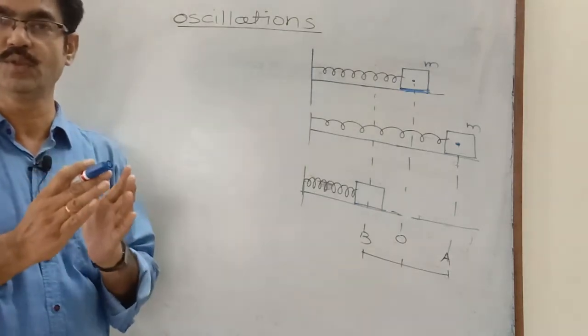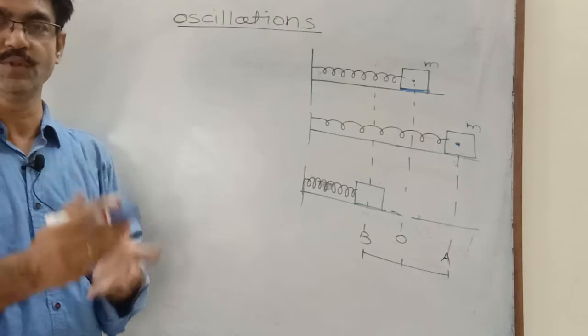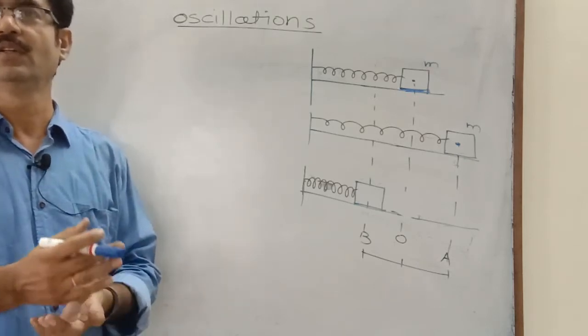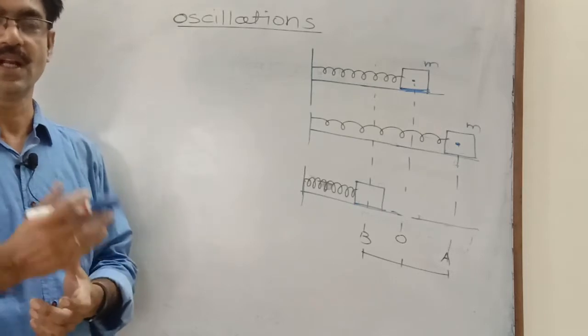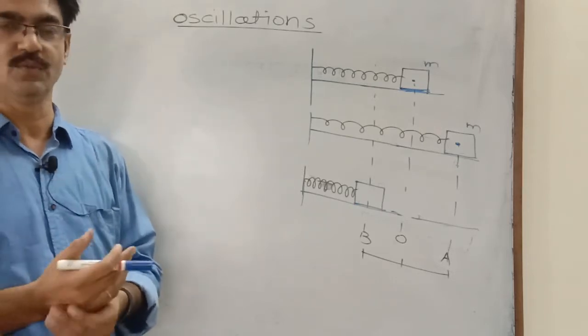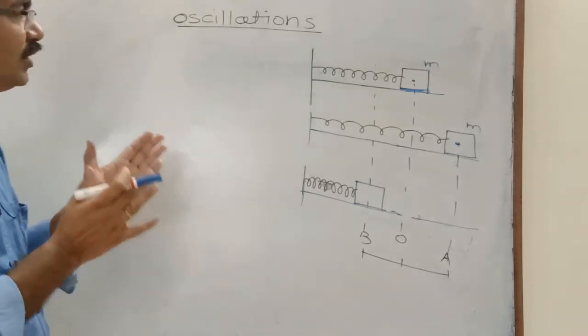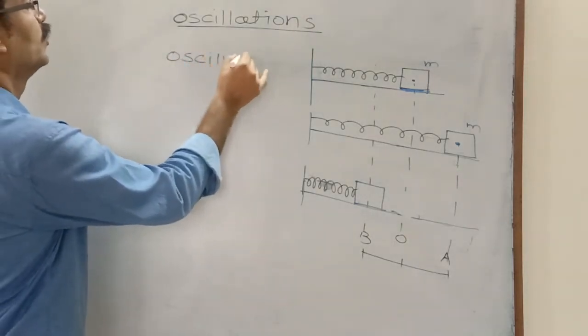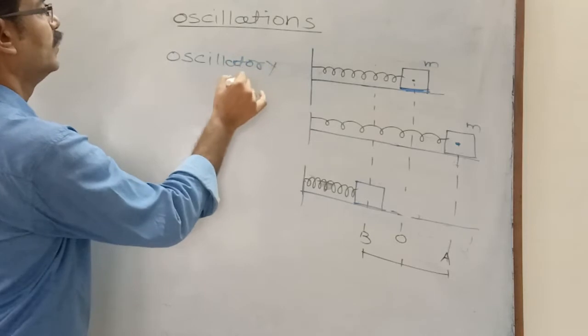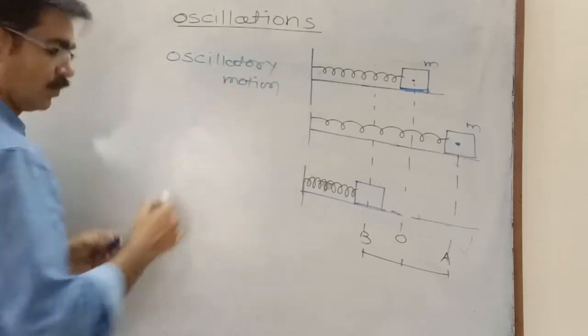We also know about the motion, types of motion: circular motion, translatory motion and oscillatory motion. Now we focus first on the oscillatory motion. What is oscillatory motion? But to understand oscillatory motion, we must know about the periodic motion first.